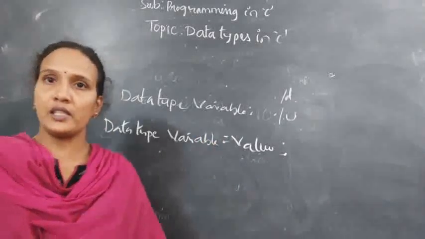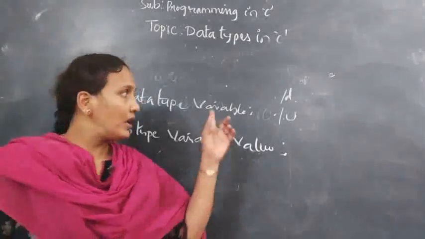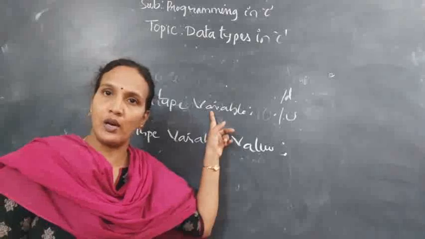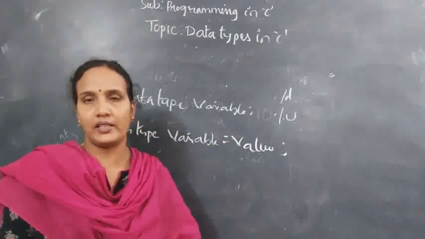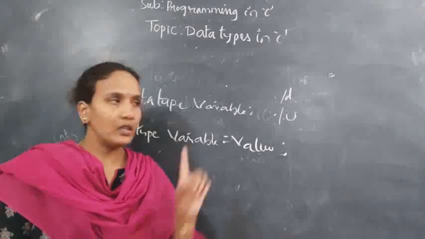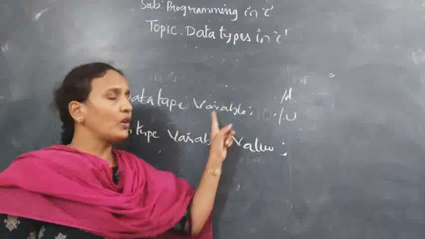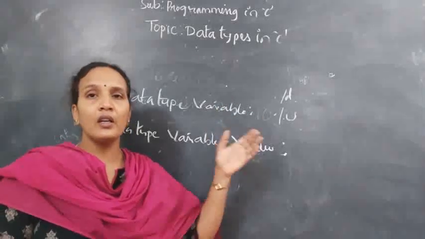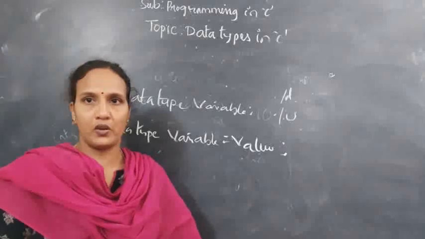When you initialize that variable, you can store a value in that. That is called initialization, and only giving the name of the variable is called declaration, and storing a value in that is called initialization. For every variable, these 2 steps are common in C programming. If you want to combine these 2, you can combine them. When I explain variables, at that time I will explain this concept again.